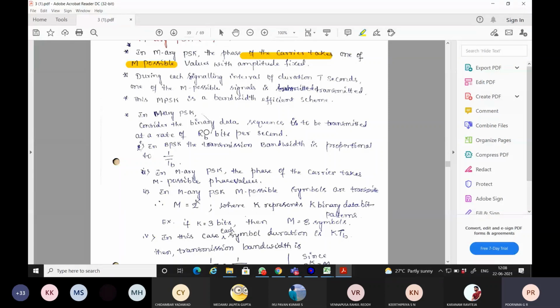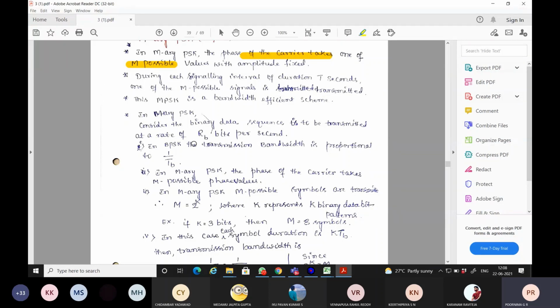Any bit will have TB seconds as its duration, and when we transmit such a binary data sequence, what is the data rate? It will be noted as RB, that is, bits per second. So what is this RB? How do we calculate RB?